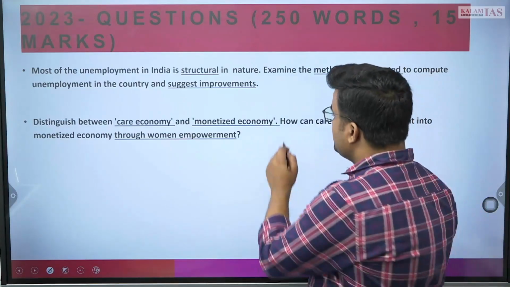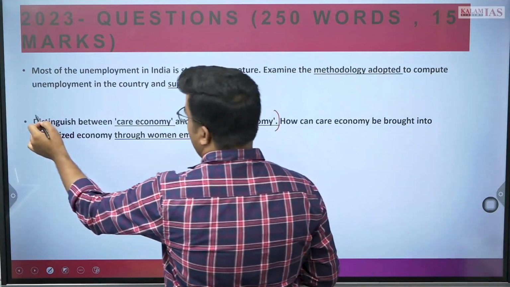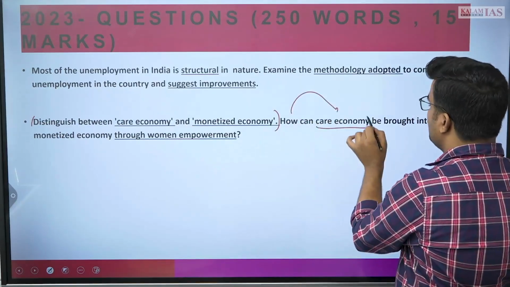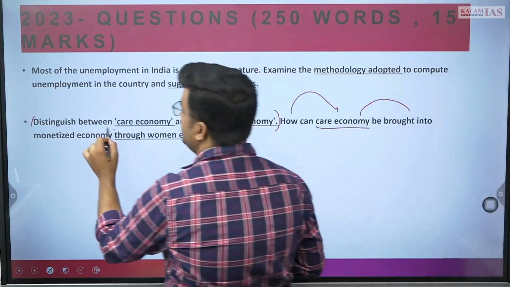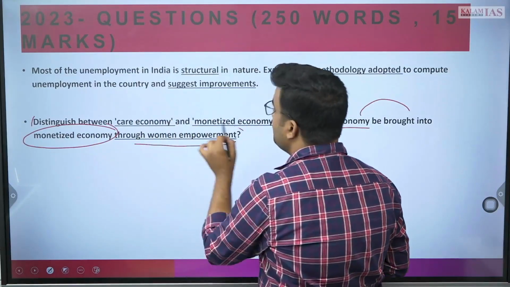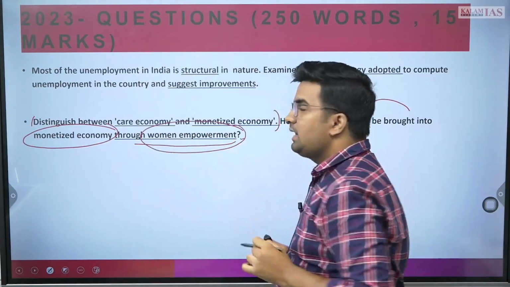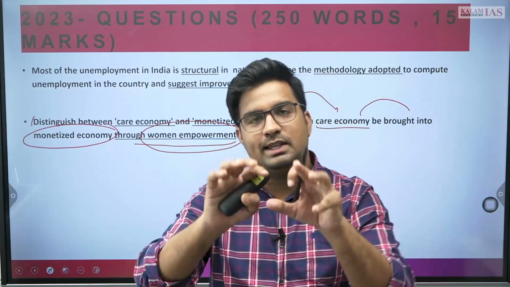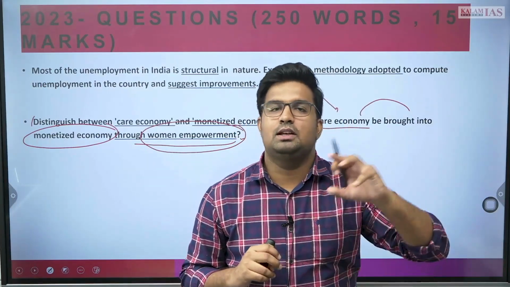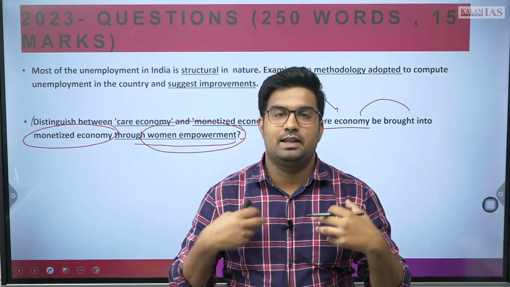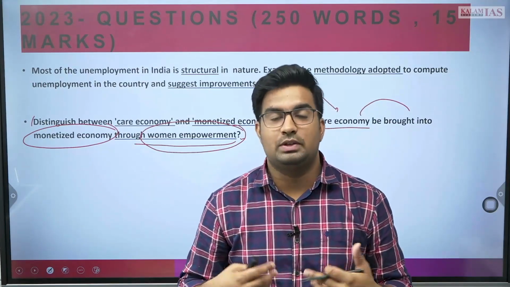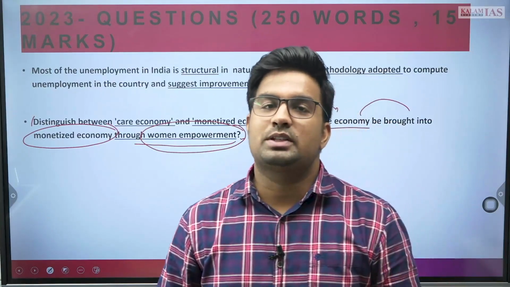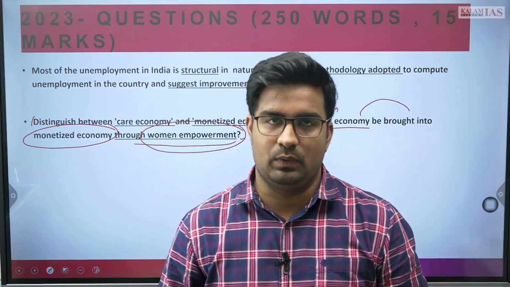So there will be certain points which you will be first writing here, and thereafter you need to tell how this care economy can be brought into the monetized economy through women empowerment. There can be many aspects of this. For example, what you see in hospitals, what you see in other caregiving services also, like the role of nannies, the role of nurses, the role of other women such as domestic help, and other aspects we can see going forward.